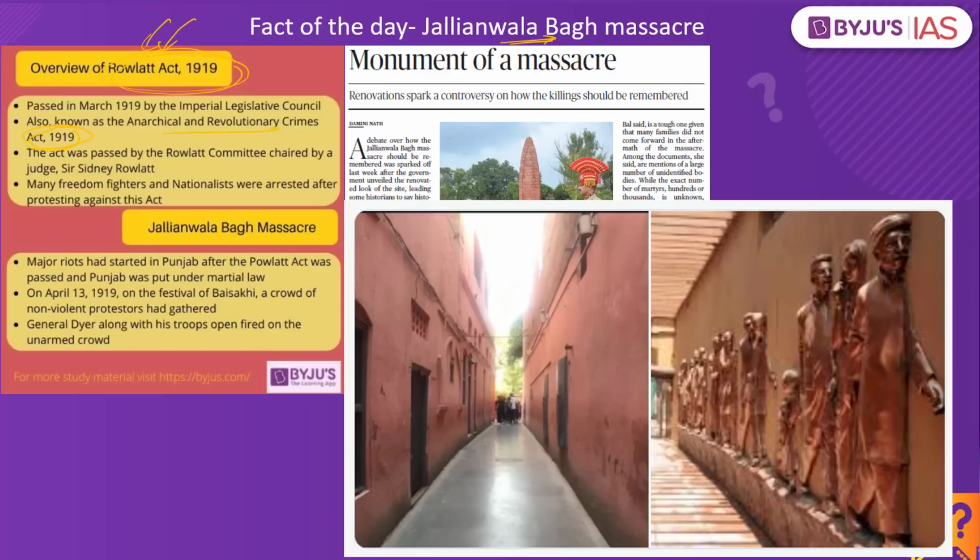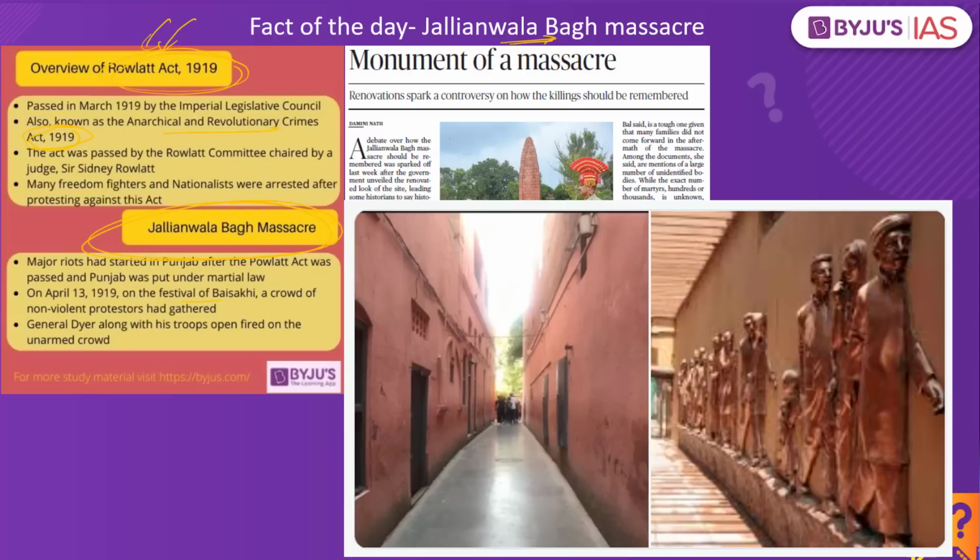There was Rowlatt Satyagraha during this period, and because the Indians did not like it, they wanted the government to withdraw this legislation. And during this process, there were large scale riots that had taken place in multiple regions across India. But one of the incidents that happened during this process is what is called the Jallianwala Bagh massacre. What happens? There was Baisakhi festival that was being celebrated.